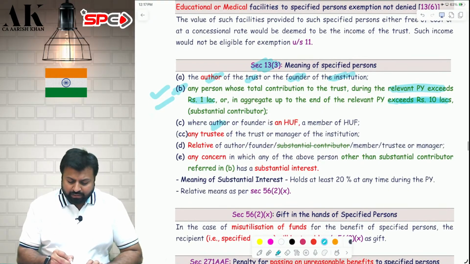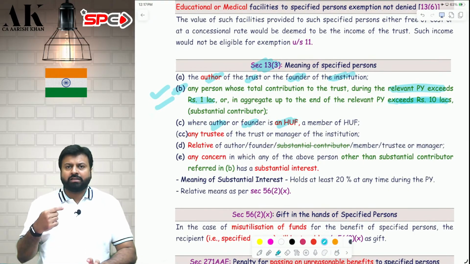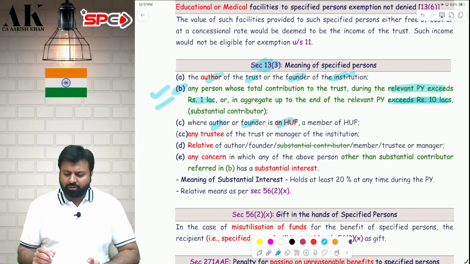Next, where the author or founder is an HUF. If the author and the founder is an HUF, an HUF can also be a founder and author, then the members of the HUF can also be called specified persons. You cannot apply the money for the members of an HUF also.